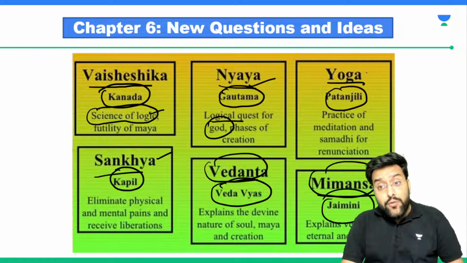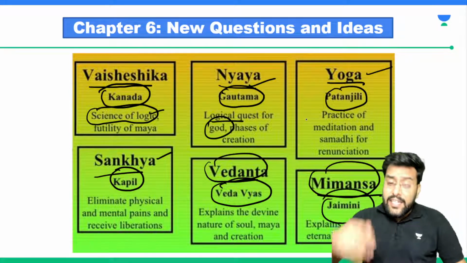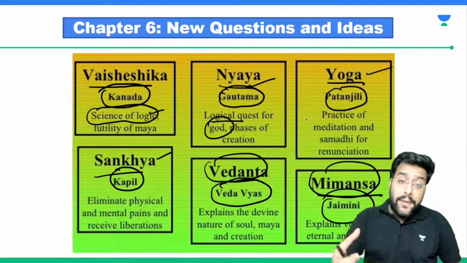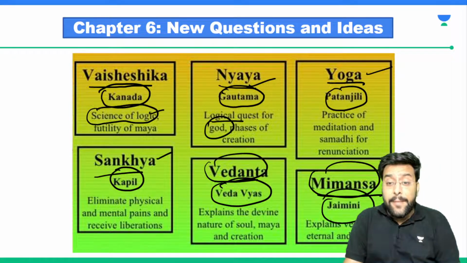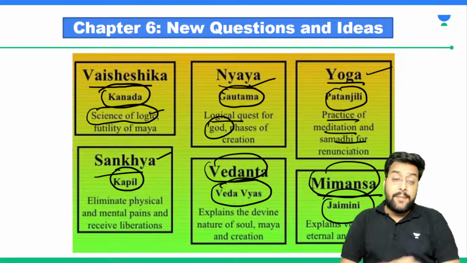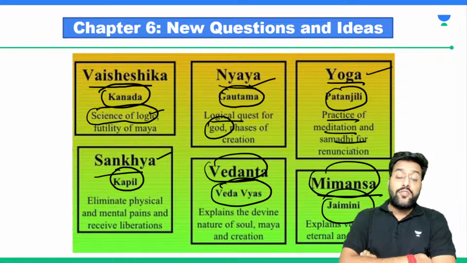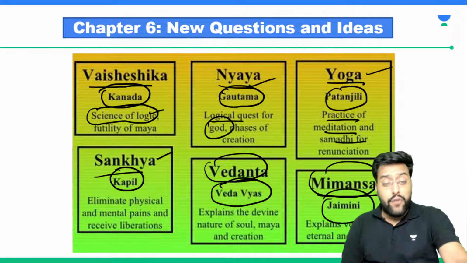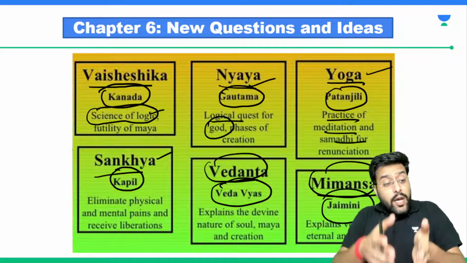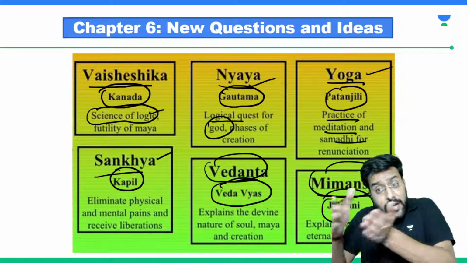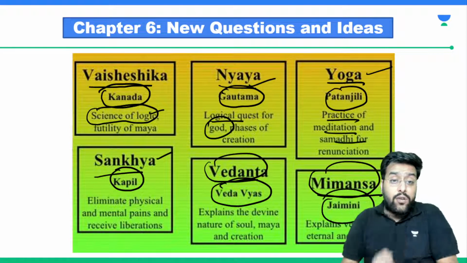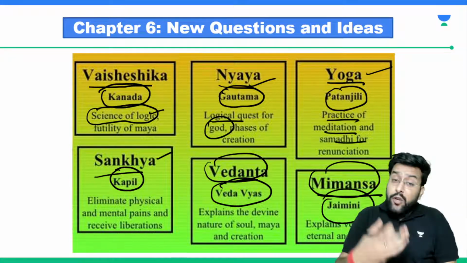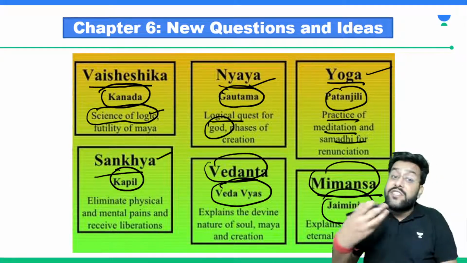Then we had this school of thought, that was yoga. Yoga, you all know, is an art of performing certain structures in the body. This is a practice of meditation and samadhi. So in this yoga school of philosophy, ultimately every school of philosophy meant that we need to understand what God is, we need to find God. That quest for knowledge, that quest for enlightenment was also known as the quest for God.